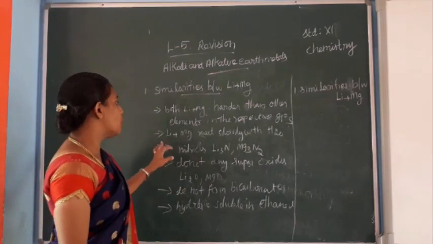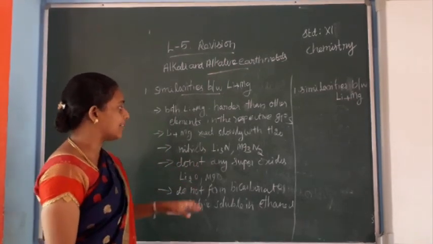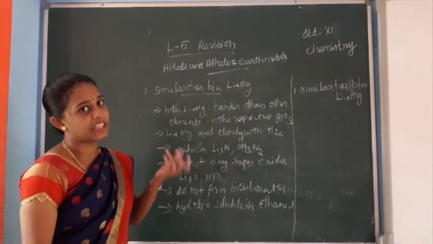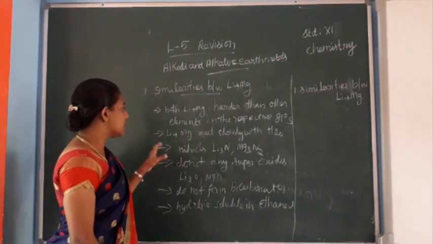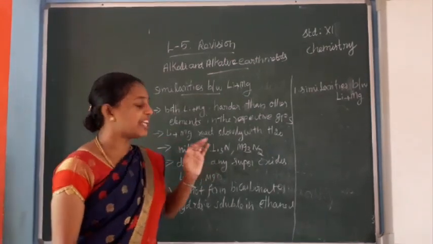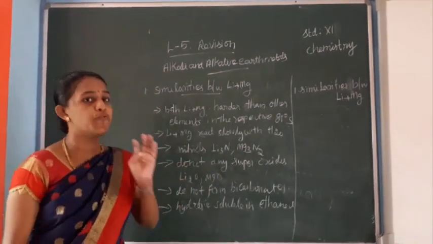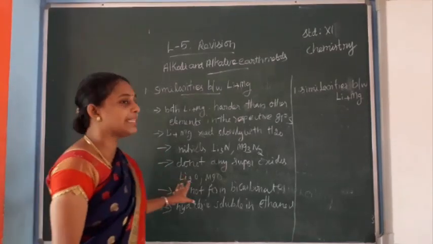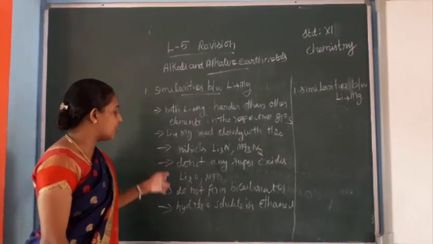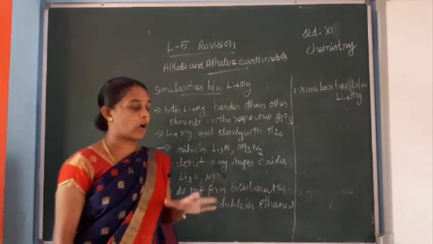Both form nitrides, lithium nitride and magnesium nitride, by direct combination with nitrogen. They do not form any superoxides, only oxides, for example lithium oxide and magnesium oxide. Both do not form bicarbonates.